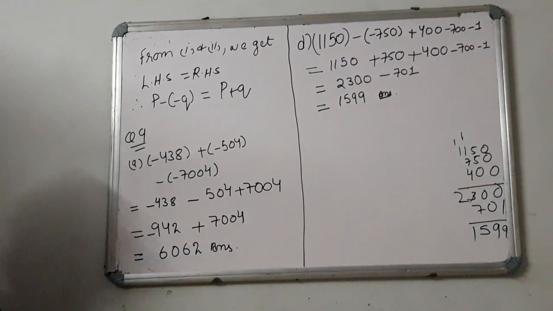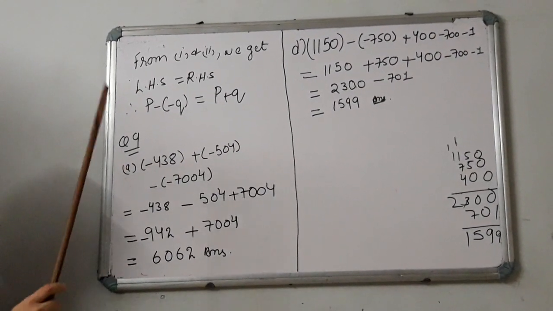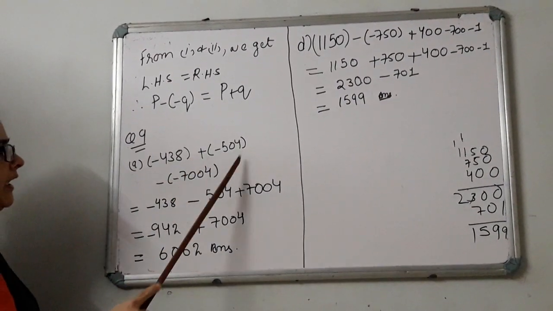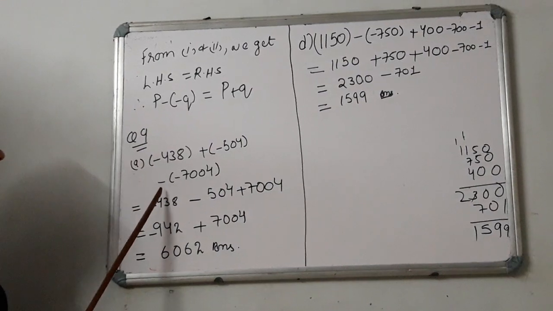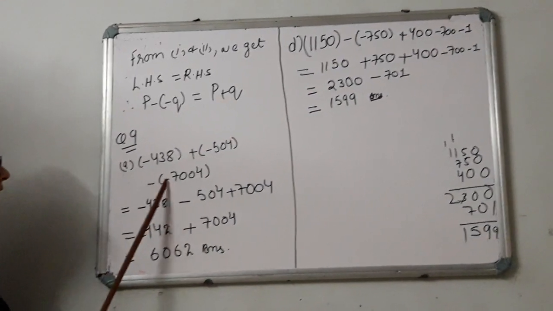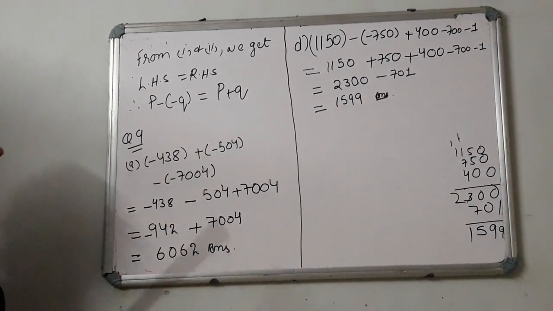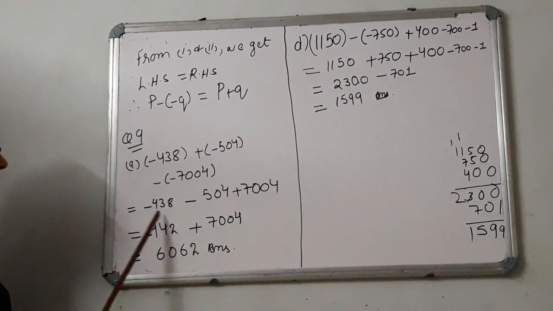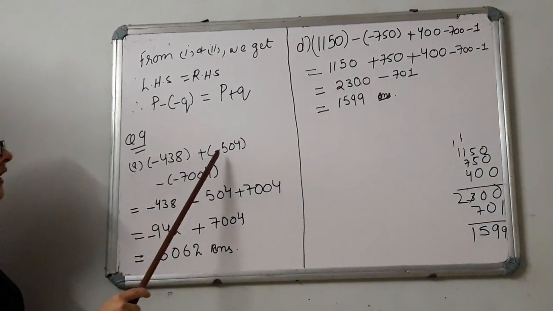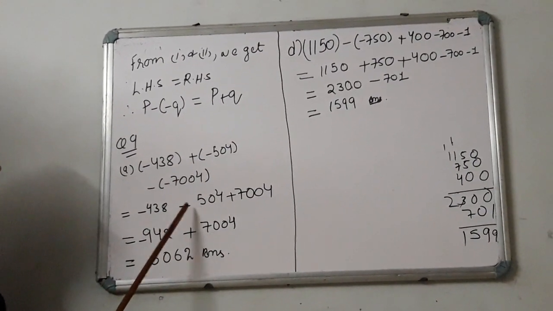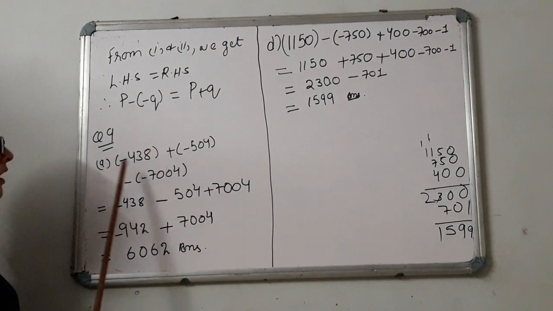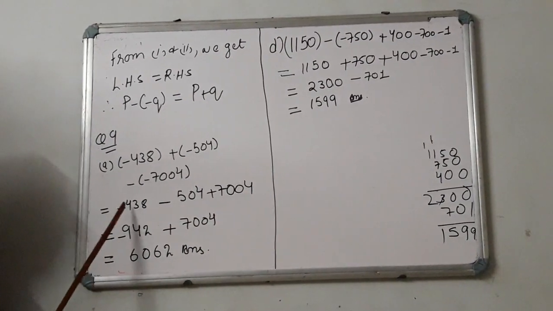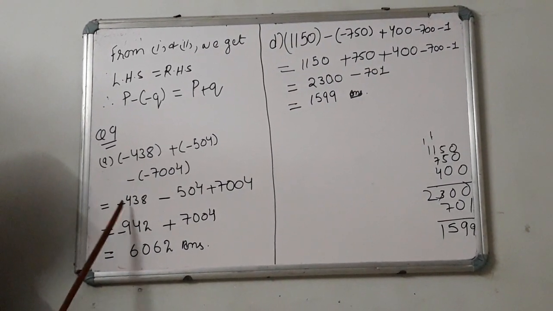Now question number 9, we have to solve and find the solution. What is the first A part? Minus 438 plus (minus 504) minus (integer minus 7004). Now what we will do first, we will open the brackets. This will become minus 438 as it is, plus into minus we know is minus, so it will become minus 504, minus into minus is plus 7004, minus what here, same sign.